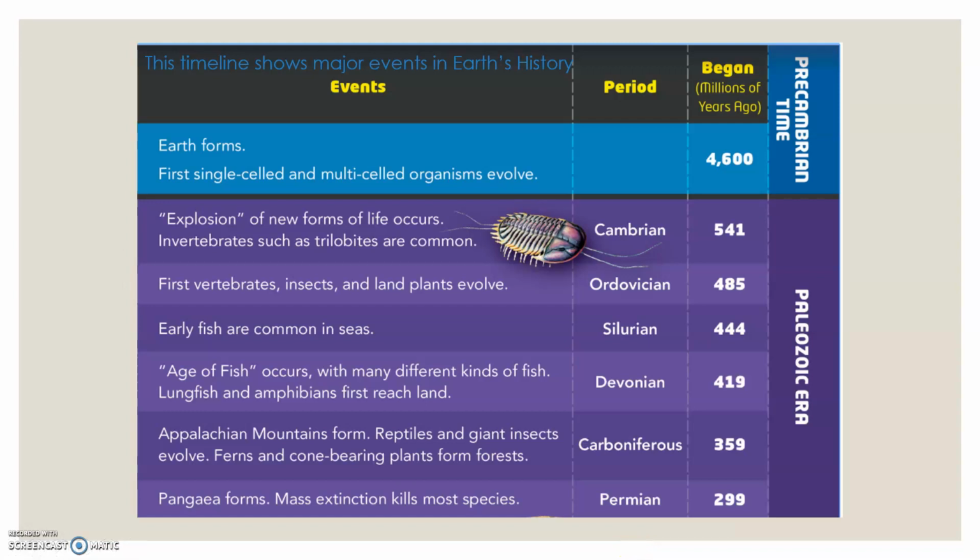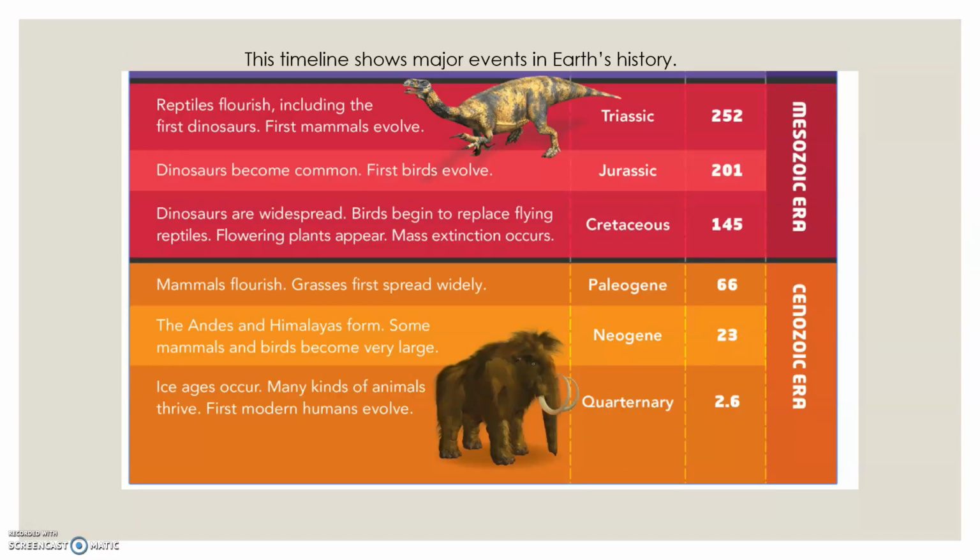On the next two slides, you'll see the timeline showing the major events that we just covered, broken down into their periods, how many years ago they began, and the highlights that we've talked about. This will be really good for when you're reviewing. Okay, so again, we've got the Precambrian, the Paleozoic broken into the 6 periods. We've got the Mesozoic broken down into 3 periods, and then finally Cenozoic broken down into 3 periods. You have this PowerPoint to go back and refer to at any time, and as always, do your best work.